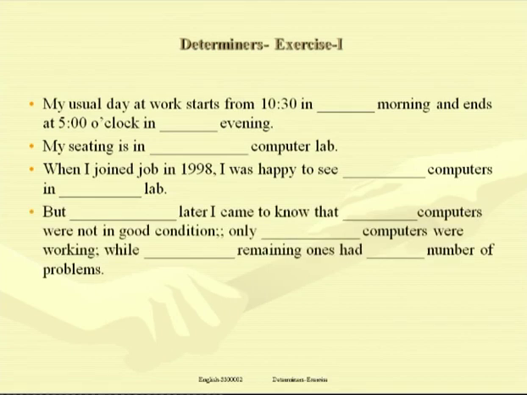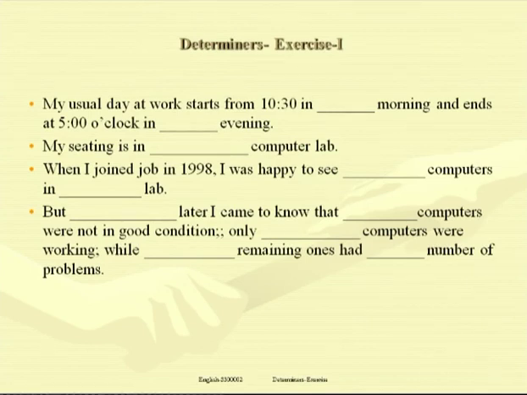Next. But dash later, I came to know that dash computers were not in good condition. Only dash computers were working, while dash remaining ones had dash number of problems. But a little later, sometime later, I came to know that all computers were not in good condition.